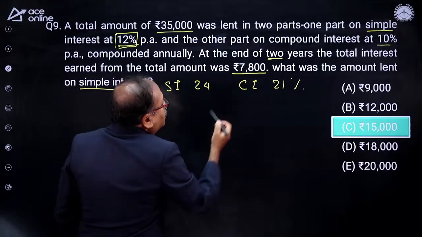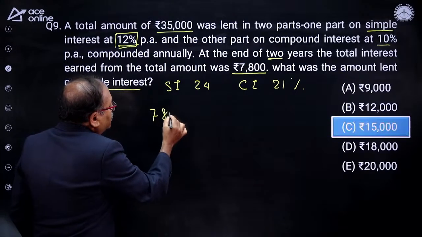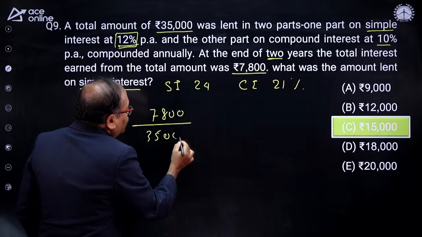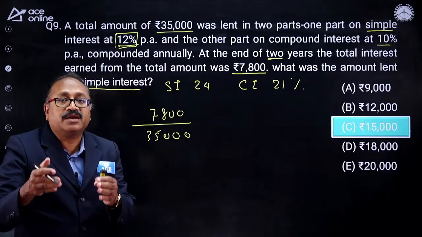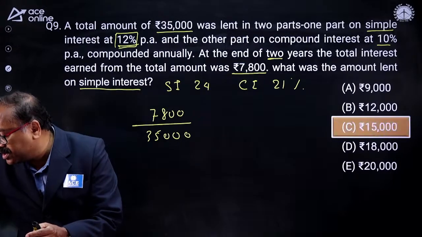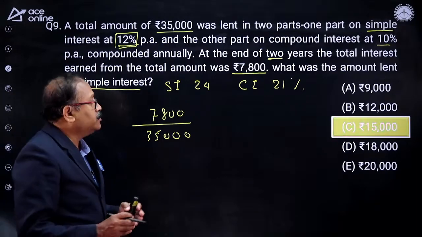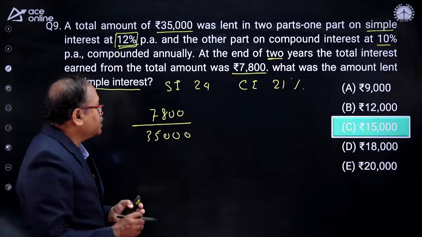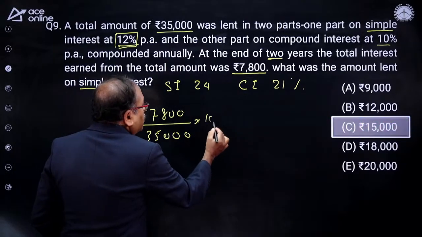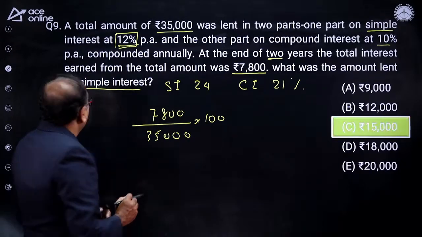Now what is the overall interest he got? He got 7,800 over 35,000. This is overall, so I will find out the mean rate of interest. Ram Kumar has already said yes, that's right. So here I picked up a question from the previous paper. In the exams you will get situations like this, where you are not getting the integer value, you are getting a fraction.